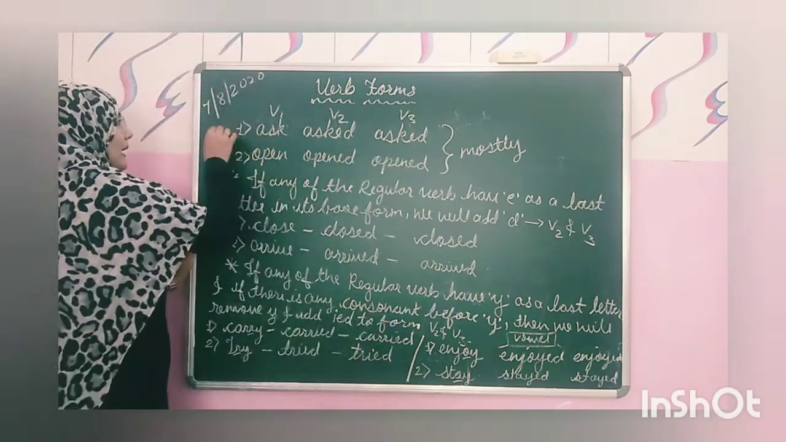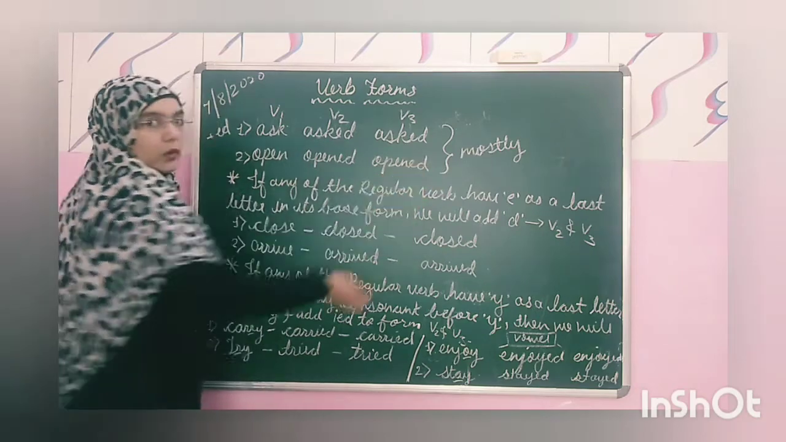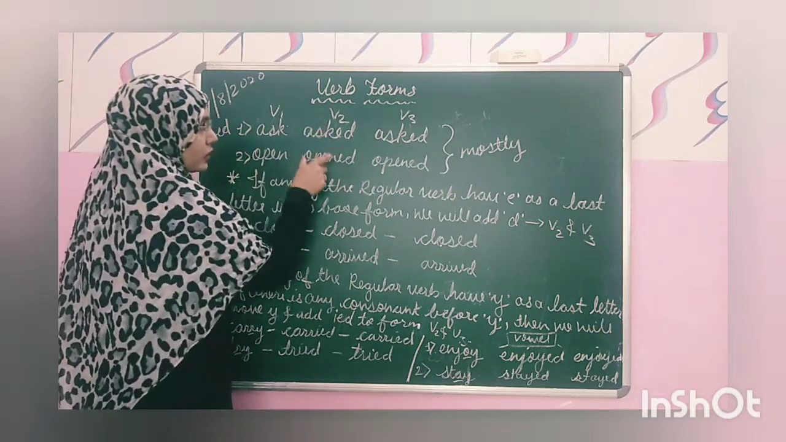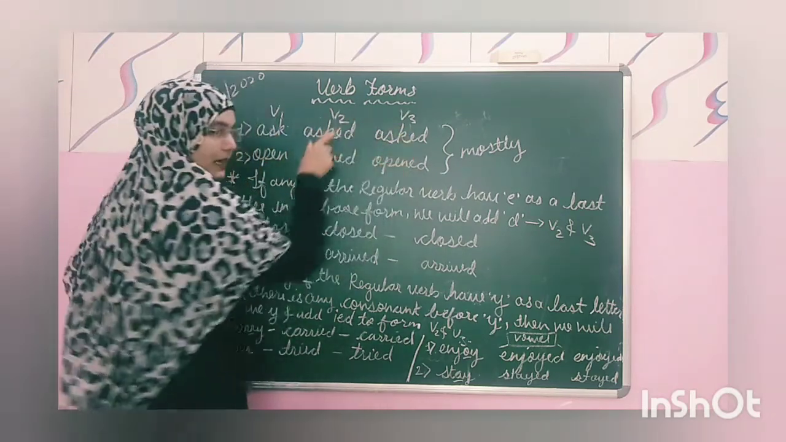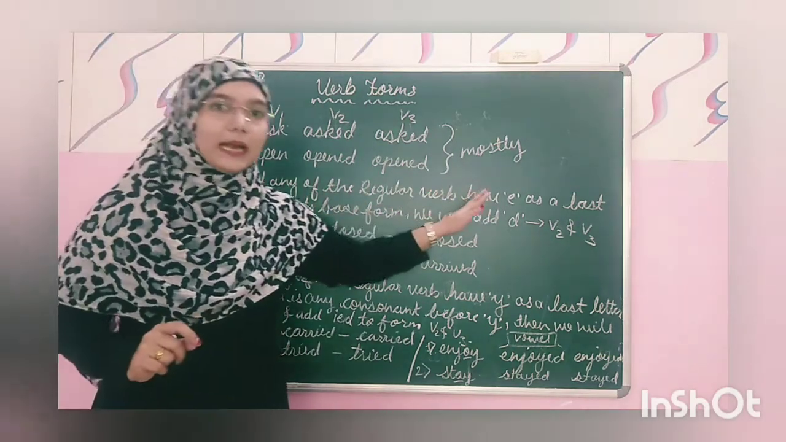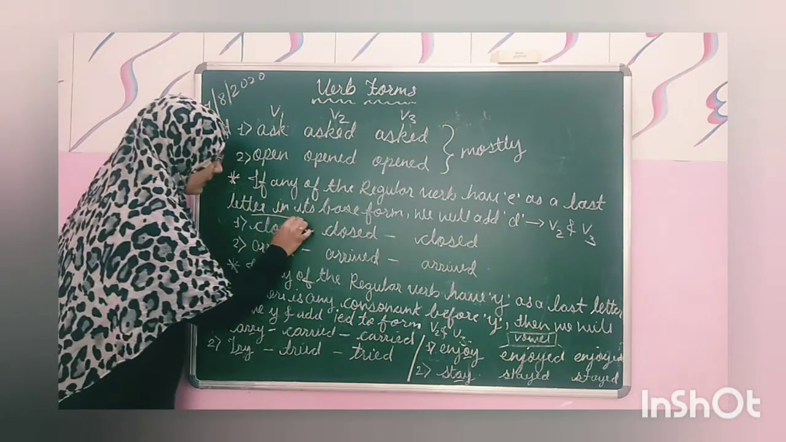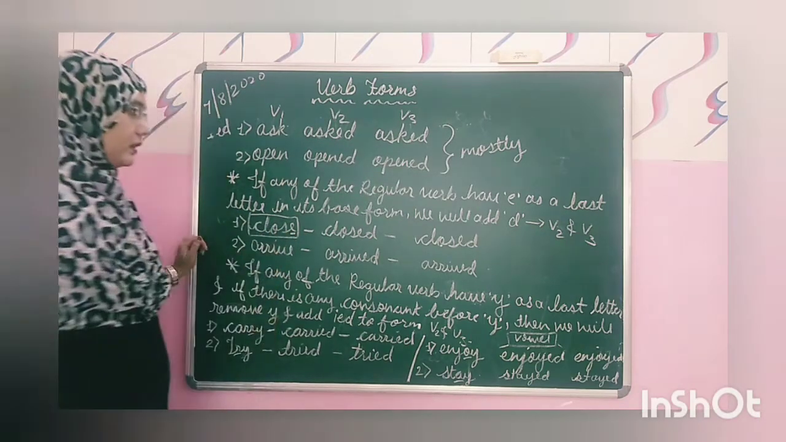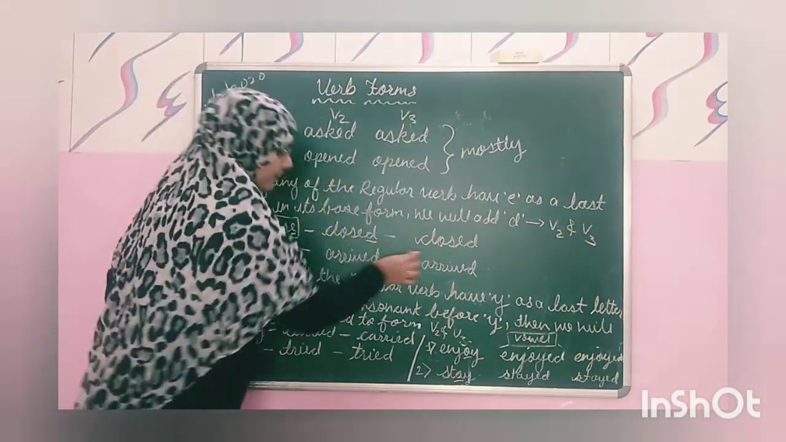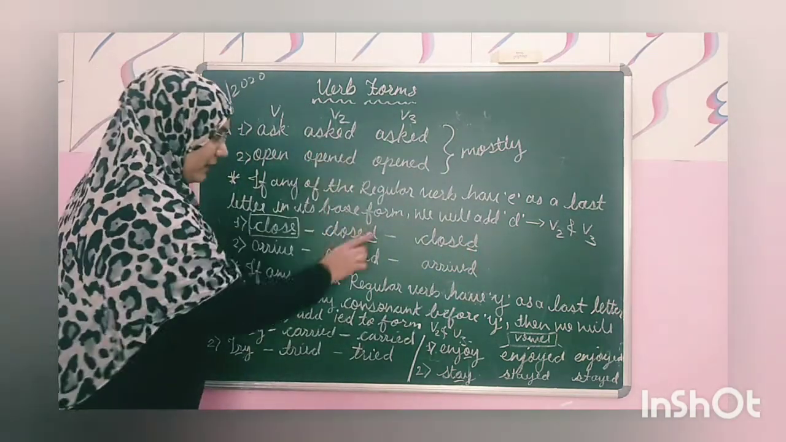It will be formed by adding ed to the base form. Same here, open, opened, opened. Mostly this formula we will use for the formation of the past participle and past simple form of the verb. Now if any regular verb has e as a last letter in its base form, we will add d. We will only add d, not ed, only d, for the formation of V2 and V3.